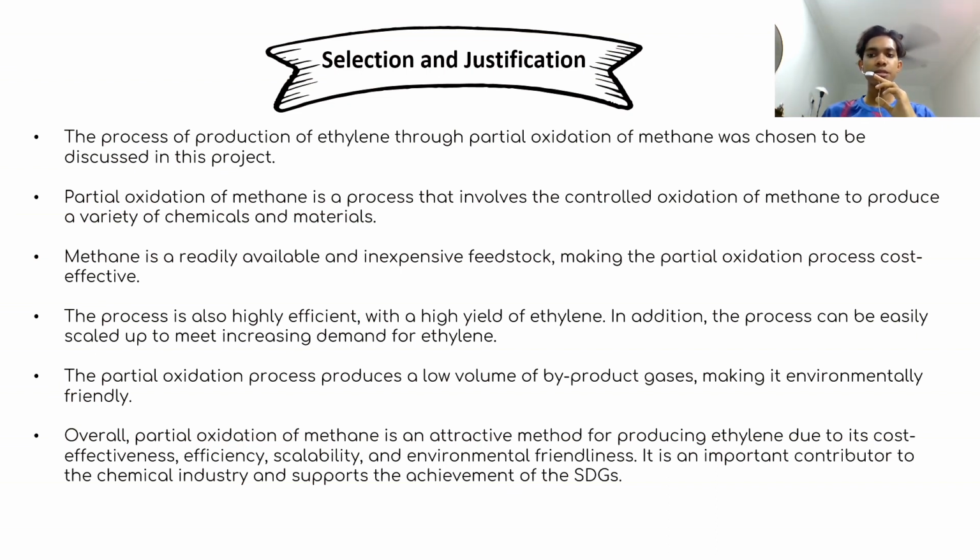In addition, the process can be easily scaled up to meet the increasing demand for ethylene. The partial oxidation process produces a low volume of byproduct gases, making it environmentally friendly. Overall, partial oxidation of methane is an attractive method for producing ethylene due to its cost-effectiveness, efficiency, scalability, and environmental friendliness. It is an important contributor to the chemical industry and supports the achievement of the SDG.